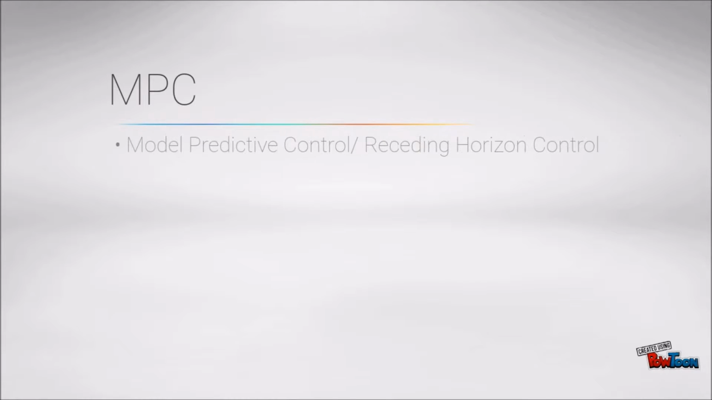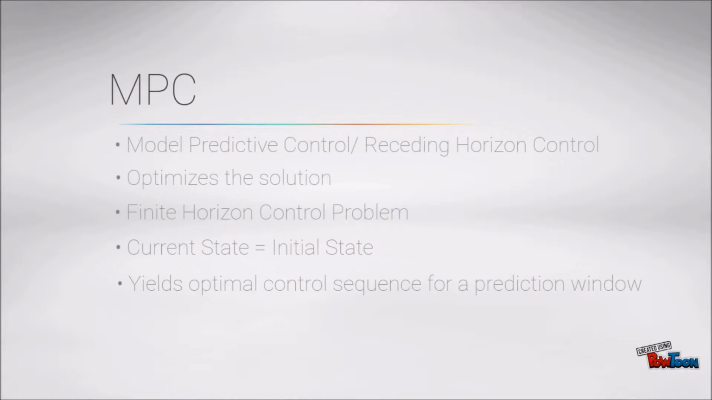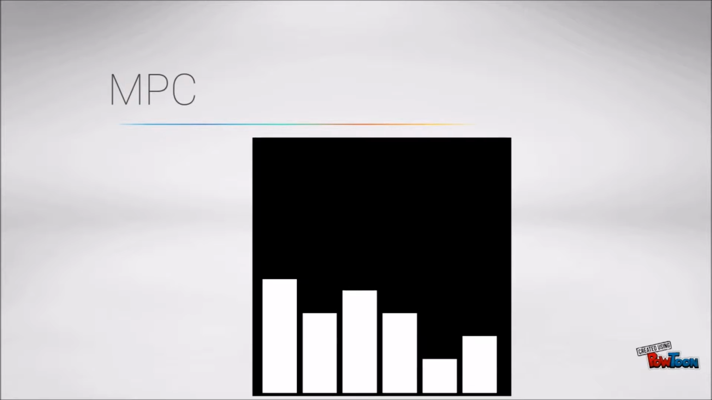MPC, model predictive control or receding horizon control, is an online optimization where a finite horizon optimal control problem is solved for each instant. The current state of the system is considered as the initial state, and the optimization yields an optimal control sequence of future control actions to regulate the error. However, the system only uses the first of the calculated sequence and applies it to the system.